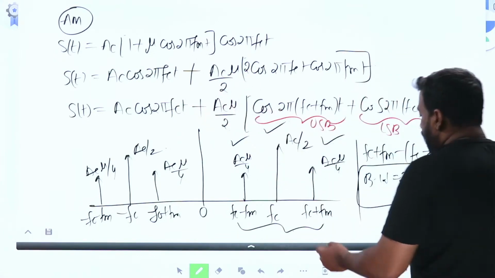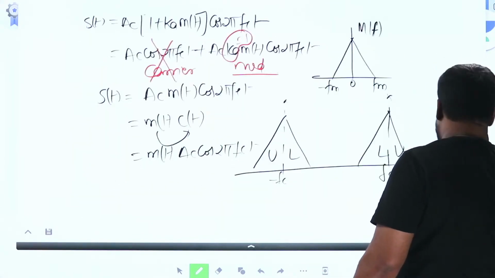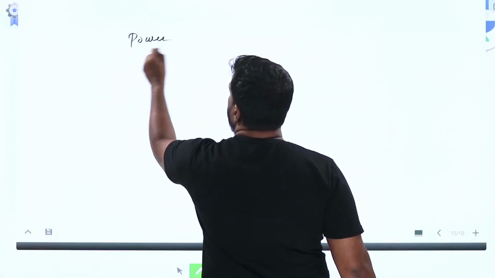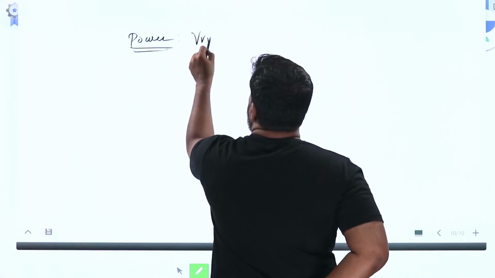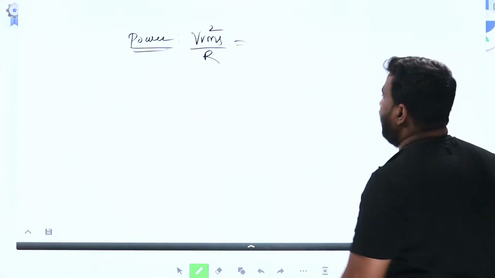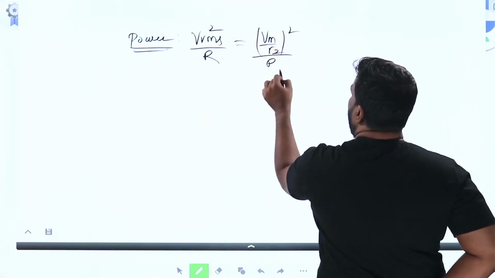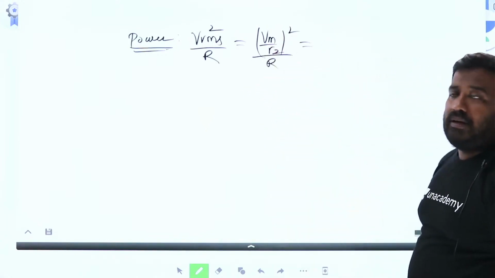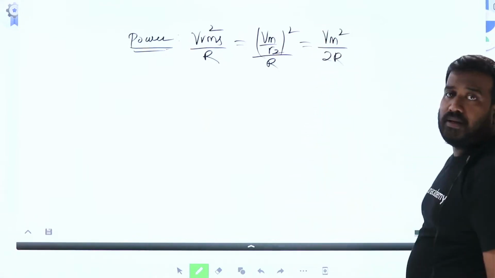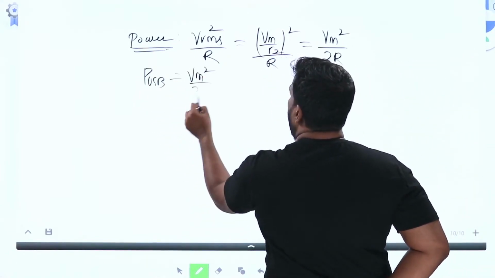Therefore, if you want power, power is V RMS square by R. V RMS square is Vm by root 2 whole square by R. This is Vm square by 2R. Therefore, power in upper sideband is Vm square by 2R.